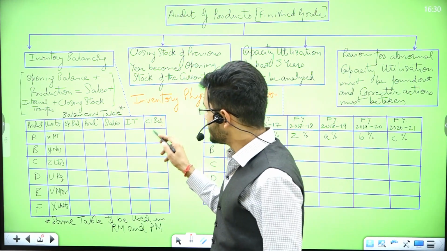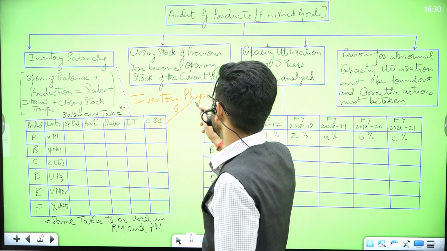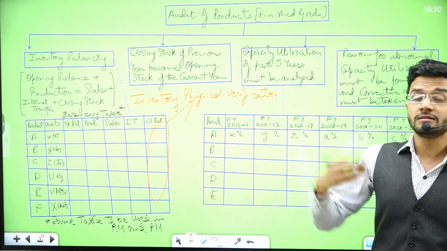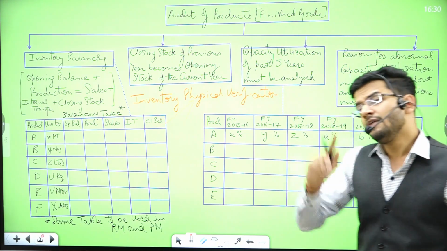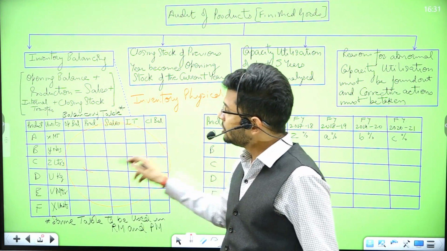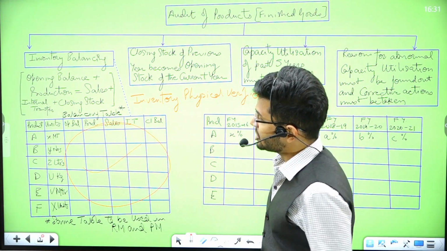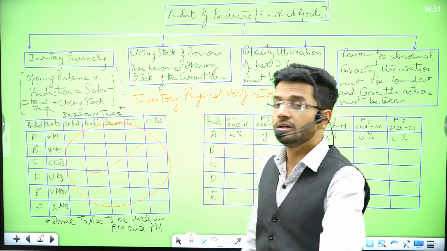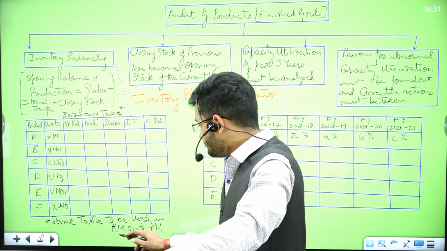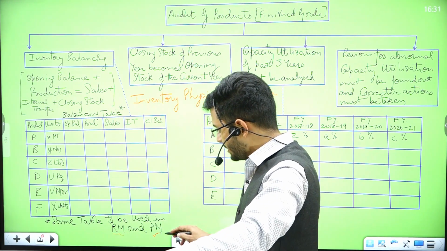This equation should always result in a closing balance which is equivalent to the inventory physical verification closing balance, and if it doesn't tie, then I get a hint that there is something wrong in this calculation. So this calculation is the key to inventory verification, and I need to get this calculation absolutely correct. Guys, a similar calculation is done for raw material also and packing material also.